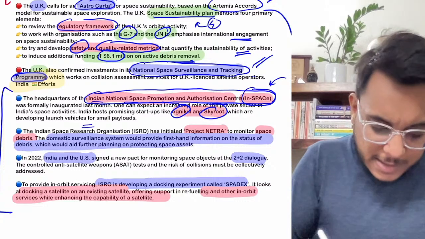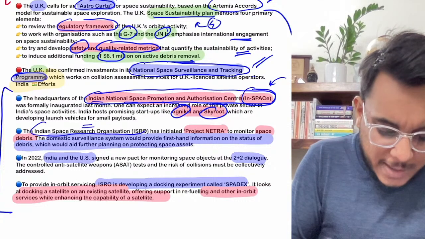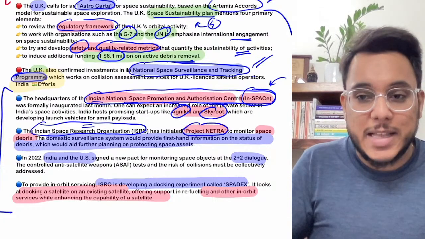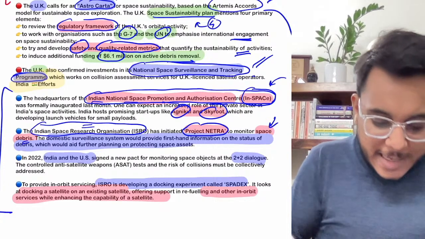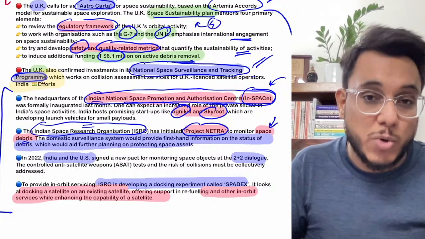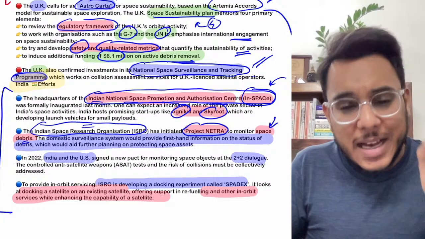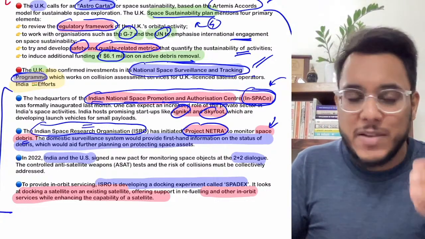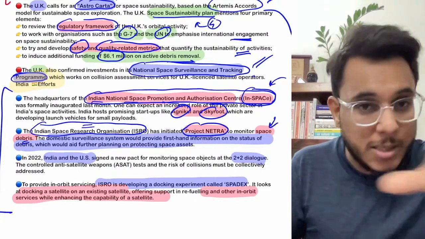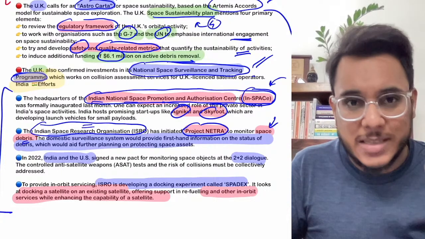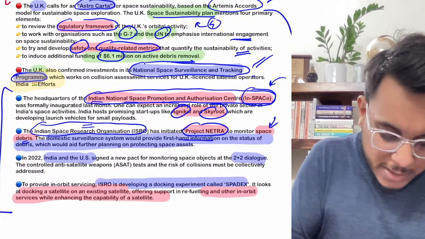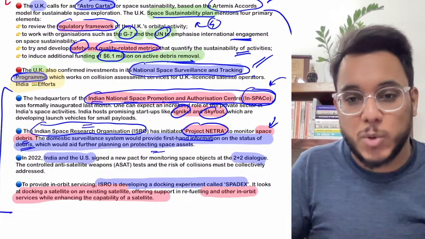Side by side, India's ISRO, that is the Indian Space Research Organization, has initiated one project by the name of Netra. Now this project Netra will monitor the space debris. It will carry out surveillance of outer space and see what the situation of debris is. First of all guys, if I tell you, India's space debris is very less. We have nearly 110 pieces of debris out of more than 22,000 pieces of debris that are there. So India's space debris footprint is very much less, but still we will monitor. Okay, and first-hand information on the status of debris will be provided by this project Netra.